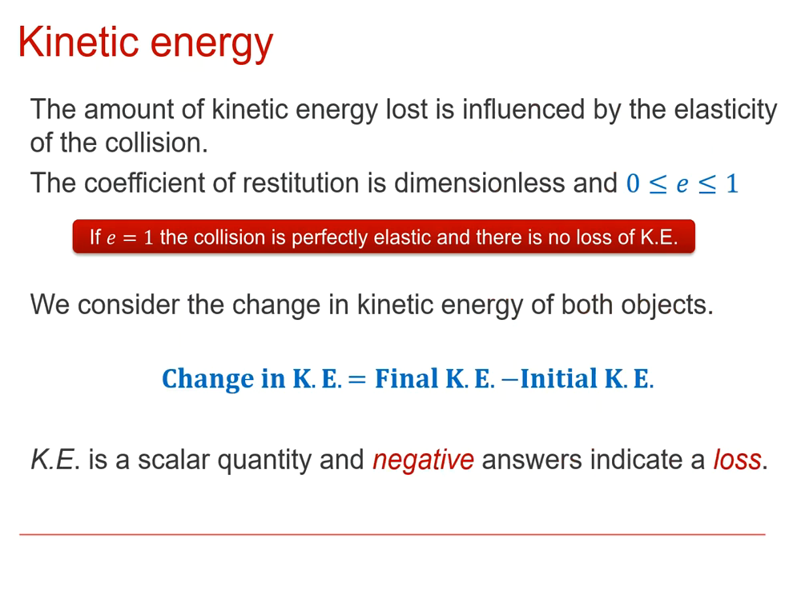Now, if we think about this idea of the coefficient of restitution that we've met already, that's a measure of how elastic the collision is, and that's going to determine what proportion of the kinetic energy is lost. Remember that number has to be between 0 and 1, so if we had a perfectly elastic collision, then there would be no loss of energy. If e is anything less than 1, then there will be some loss of energy, and so the change in the kinetic energy, the final kinetic energy take away the initial kinetic energy, will be a negative number, indicating a loss in energy.